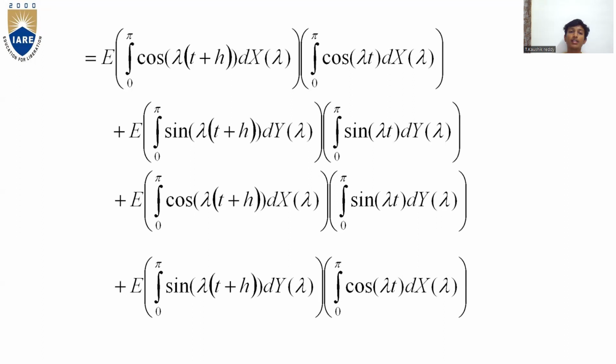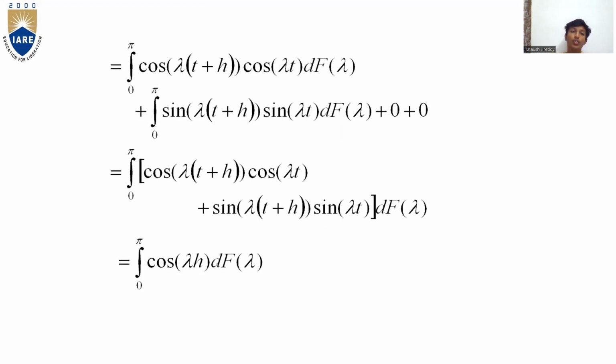Next, after multiplying we get E of integral 0 to pi cos lambda (t plus h) dX lambda into integral 0 to pi cos lambda t dX lambda, plus E of integral 0 to pi sine lambda (t plus h) dY lambda into integral 0 to pi sine lambda t dY lambda, plus E of integral 0 to pi cos lambda (t plus h) dX lambda into integral 0 to pi sine lambda t dY lambda, plus E of integral 0 to pi sine lambda (t plus h) dY lambda into integral 0 to pi cos lambda t dX lambda.